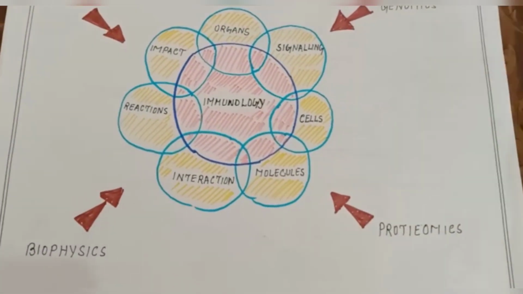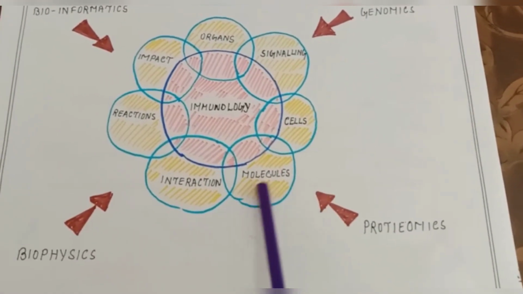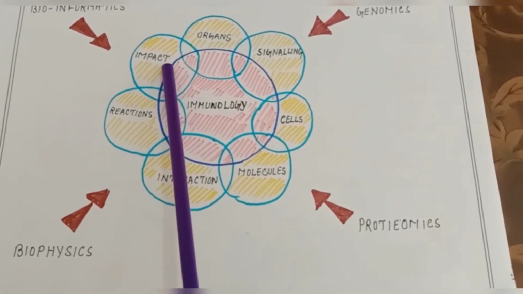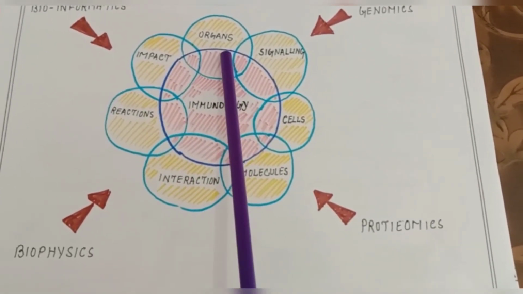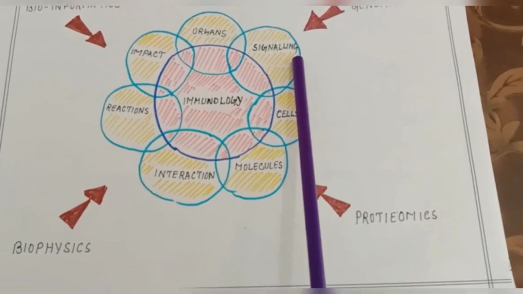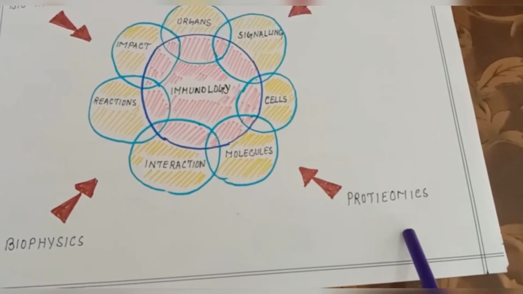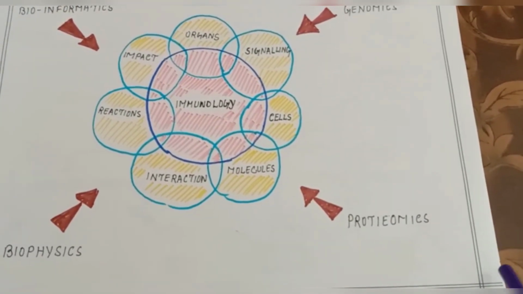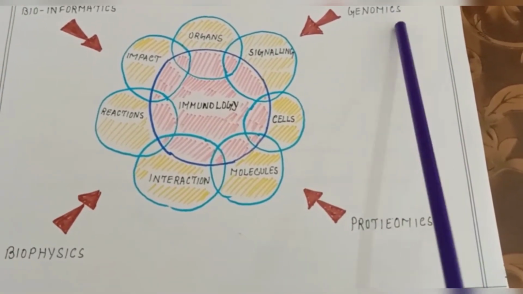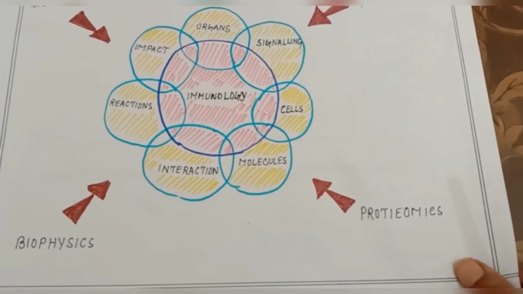To see a better picture, we have immunology as a holistic concept where we interact with cells, molecules, their interactions, the reactions' impact over the whole biological system, as well as the organs which are playing a role in it. Then we have the signaling. This is the most crucial thing, right? So what are the various subjects that are aiding it? We have proteomics. Proteomics is protein interaction study with collaboration of informatics, in a very layman kind of language. We have genetics plus informatics, we have genomics, bioinformatics and biophysics as a broader concept to support this, right?